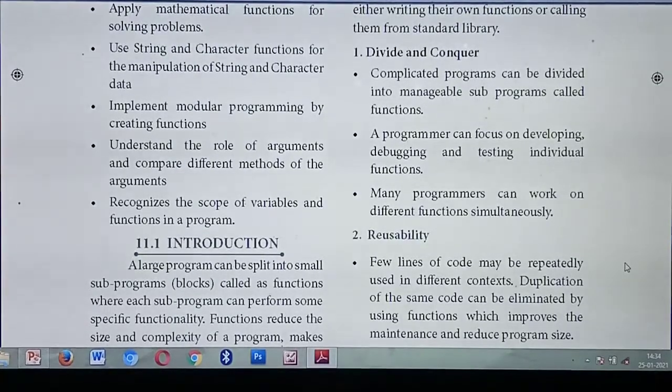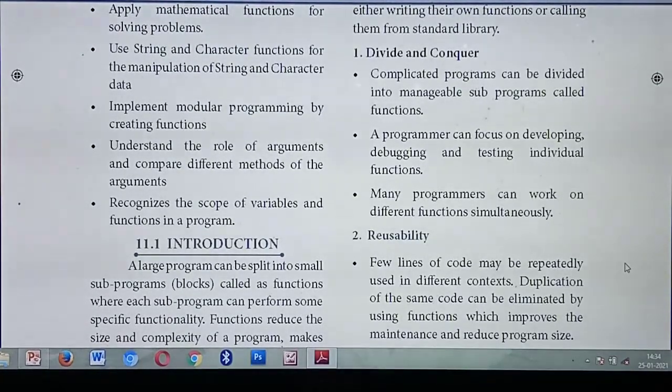For example, consider one project. The project will contain nearly 5 modules. That means the entire project is divided into 5 modules. So the first module is worked on by the first person, the second module by the second person, similarly the fifth, like that 5 modules are worked on by 5 different persons. That is why they say many programmers can work on different parts. Understood? Okay, this is the concept of divide and conquer.